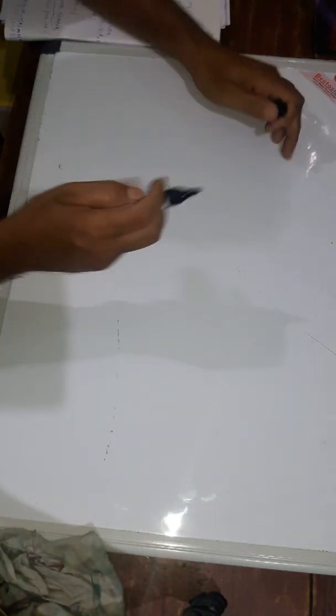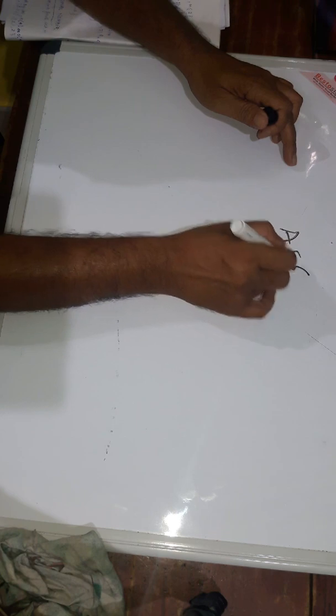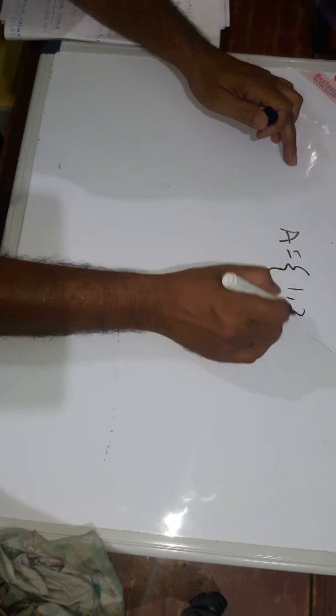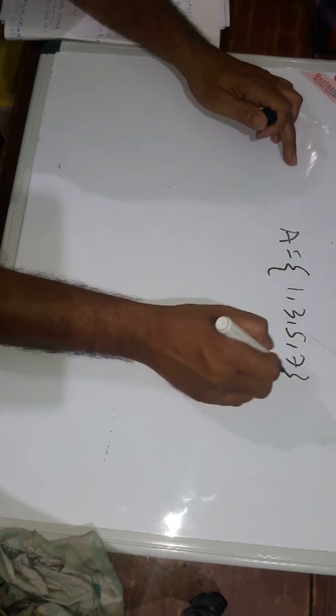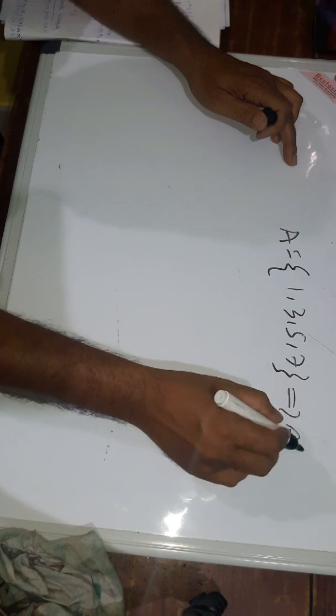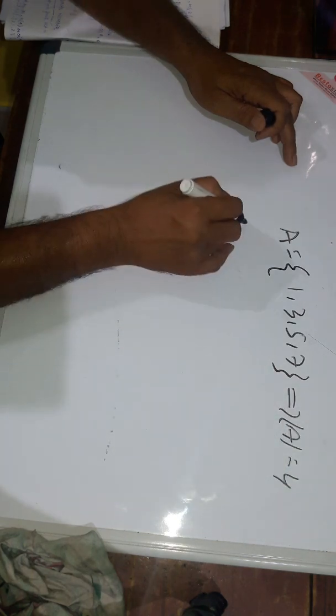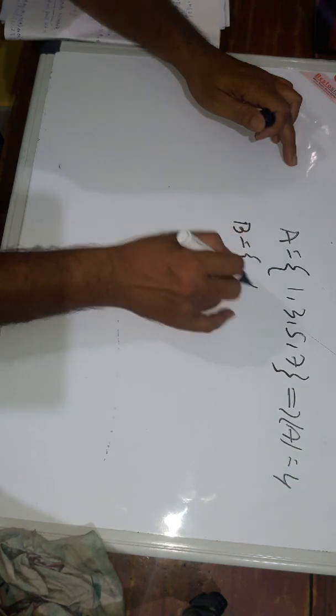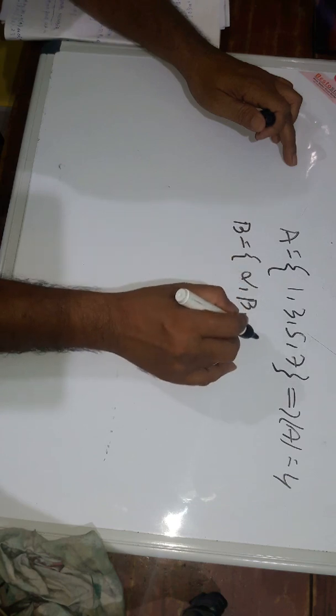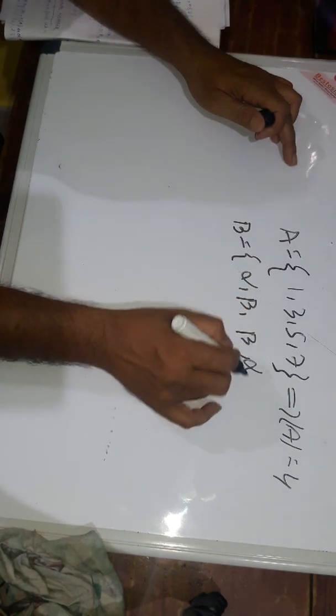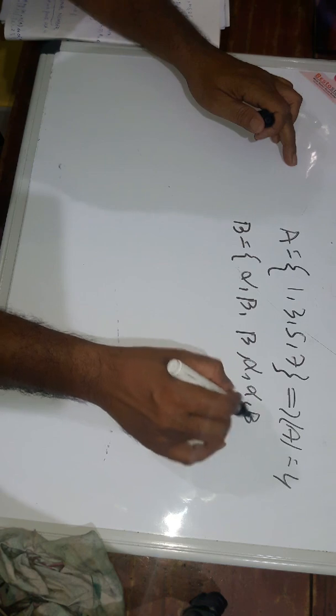Now we will discuss some cardinalities of sets. What is the cardinality of this set? A set: 1, 3, 5, 7. Here the cardinality of A is 4. B set: alpha beta, beta alpha, alpha beta.